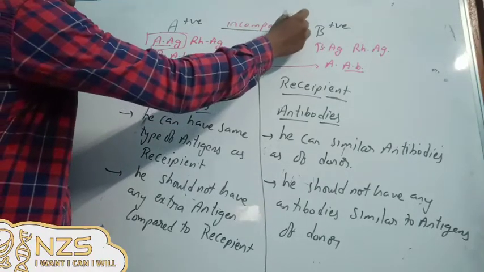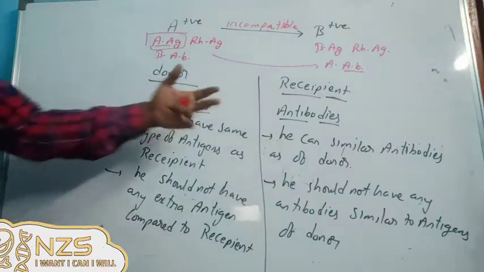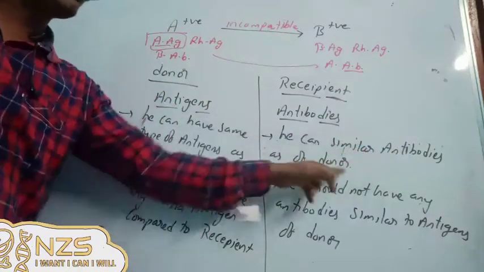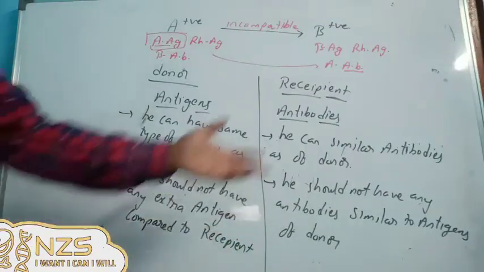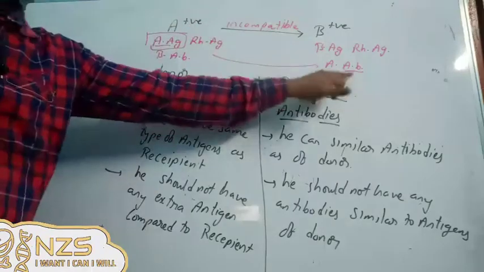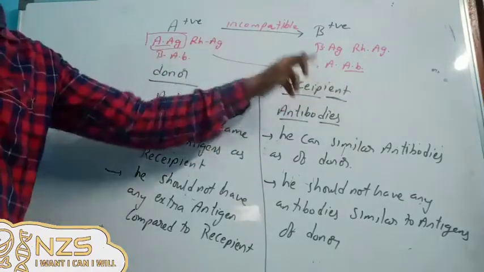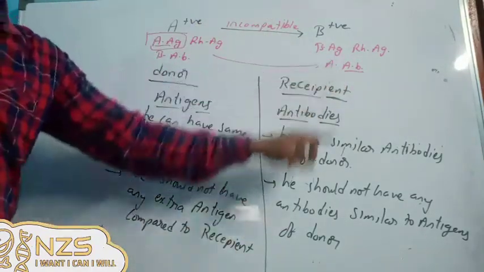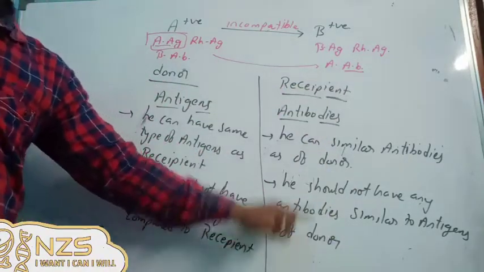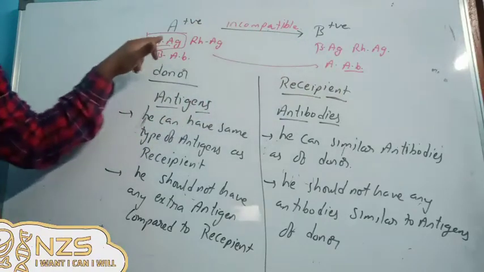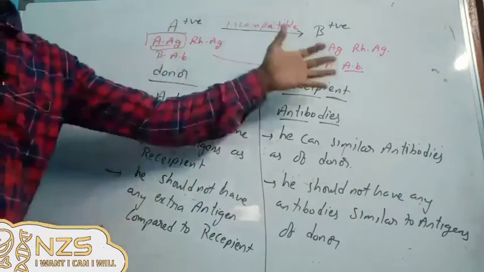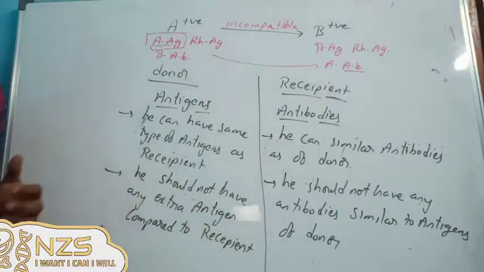But anyway, if you want to assess whether the remaining things are satisfying or not, we'll go for this one. He can have similar antibodies of the donor, but there are no similar antibodies. So he is donor, he is recipient, he is not having any similar antibodies. But the main thing, he should not have antibodies corresponding to the donor's antigen. So here you have A antibody and he is having A antigen. So obviously it is not compatible. So you can check like this, with these 4 points you can check.